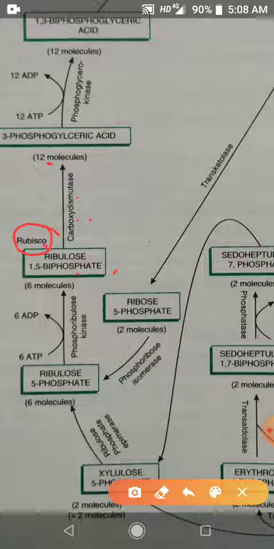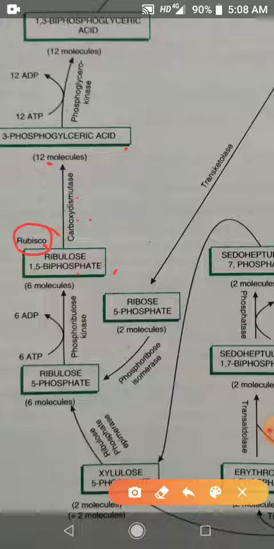Now this 3-phosphoglyceric acid is going to change into 1,3-diphosphoglyceric acid.